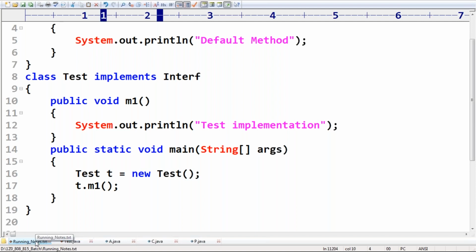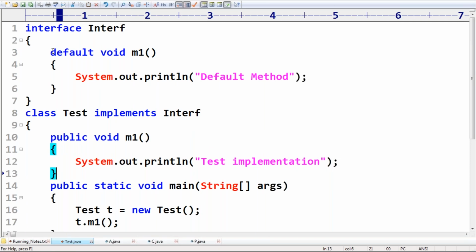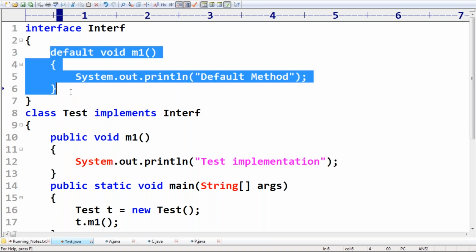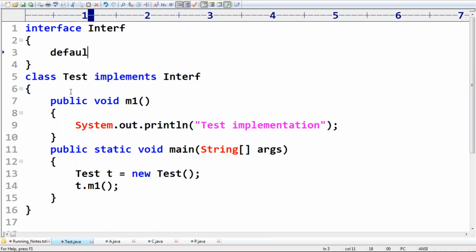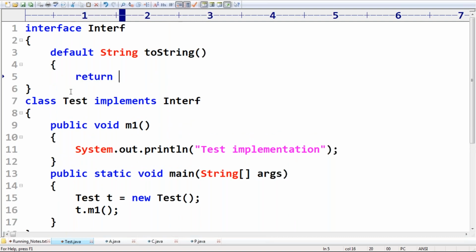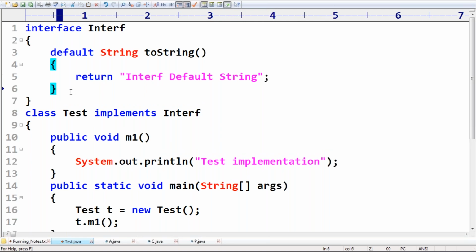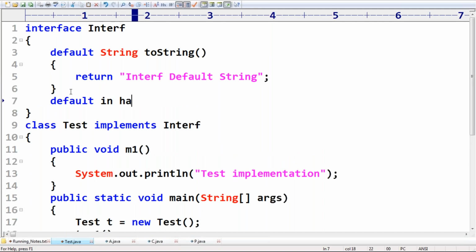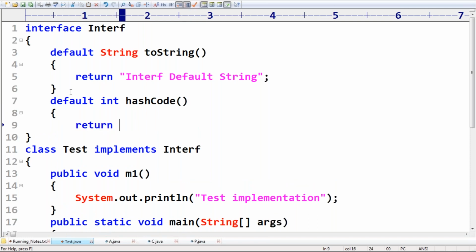Now I have one small doubt, sir. Remember this very carefully. My next point is, I'm taking one interface, public interface Interf, with default String toString, return some string, and default int hashCode, return some 100.